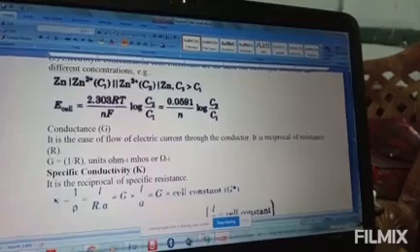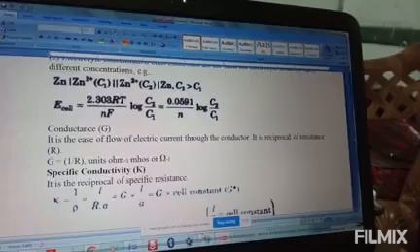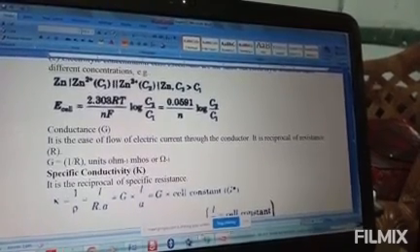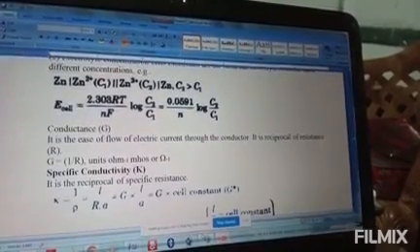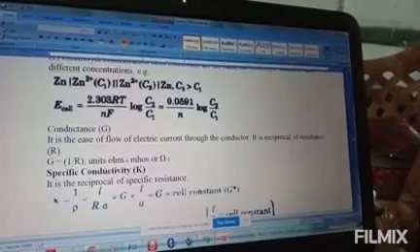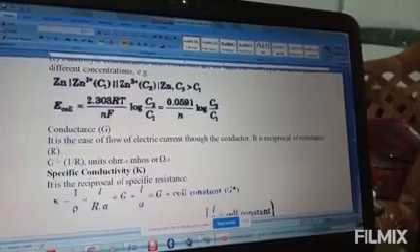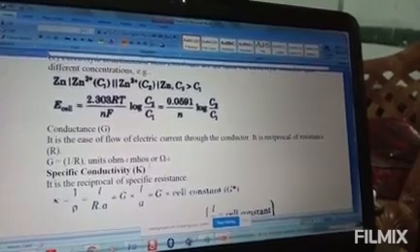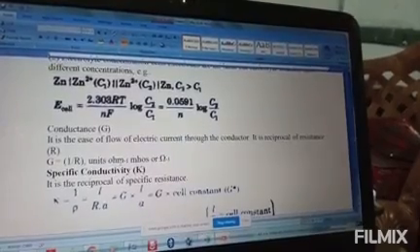Ohms inverse: if you reverse the word ohms, starting from the first letter, O is M, M comes next, I is next, O. Ohms, O is M, opposite, M is O. That is mho. So another unit of conductance is mho. Mho comes from the opposite of ohms.